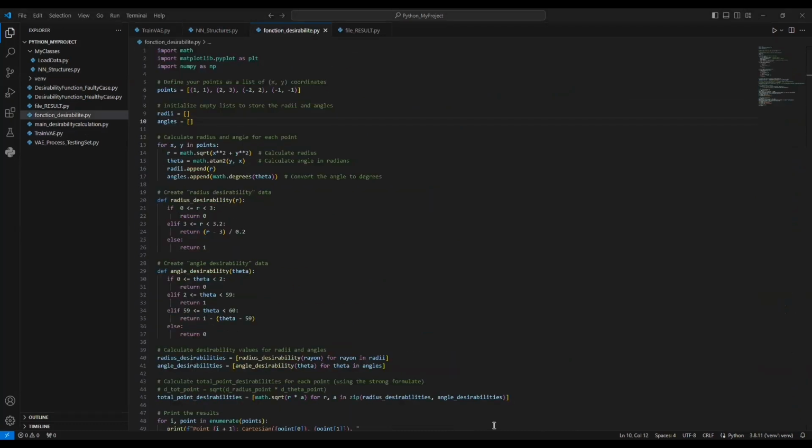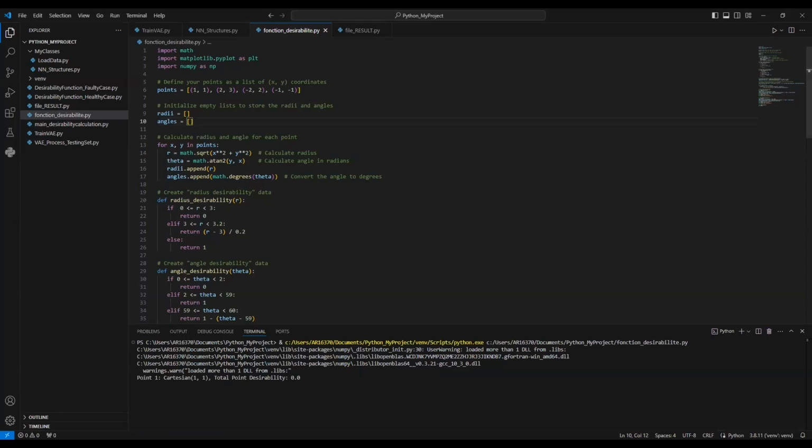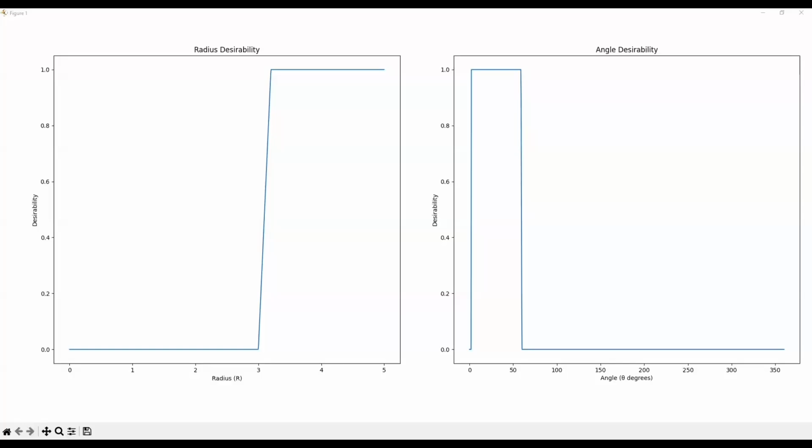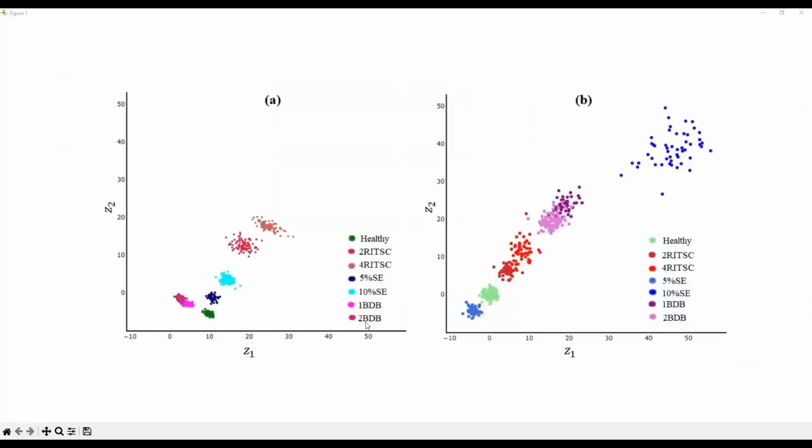To compute this term, predefined limits for the polar coordinates, which is basically the radius and the angle of each signal of each machine, of each fault in the latent space, have been set. Then a desirability score is computed for each signal, leading to the final computation of the term by multiplying it with a weight coefficient in order to standardize this technique.